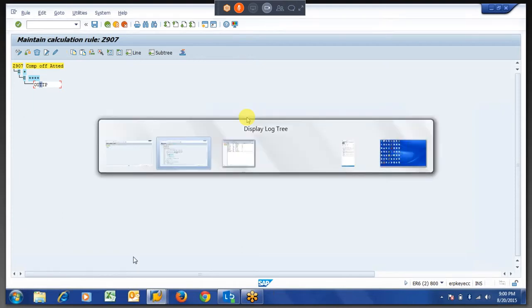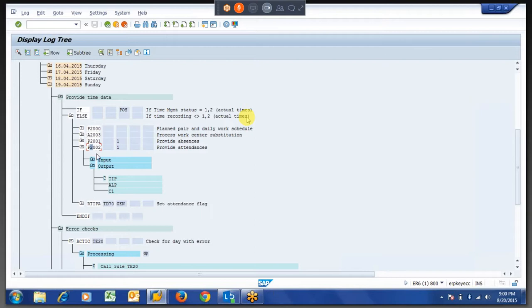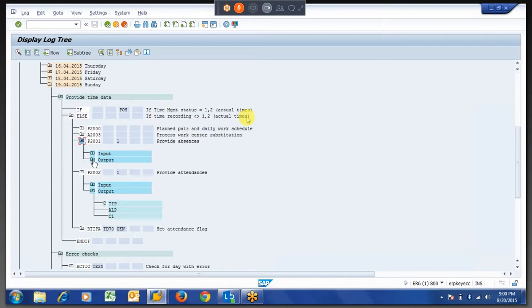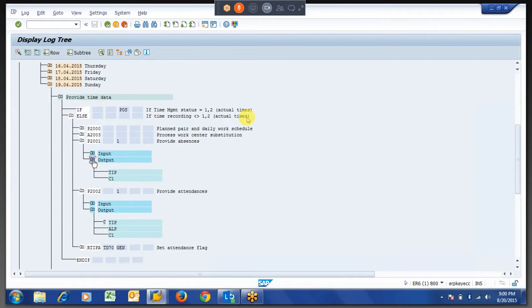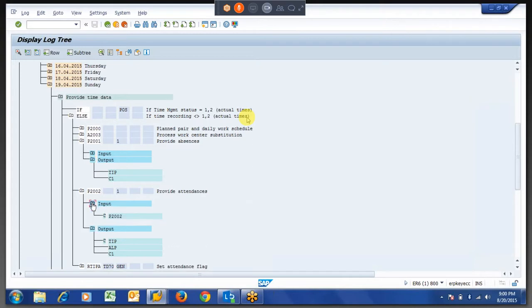Whenever the data is coming from 2001, if there is an attendance, it will form as pay type 2 for attendances, that is from 2001. If it is 2002, it will form as pay type 3. If it is 2011, it will form as pay type 1. Okay, these are the standard things.